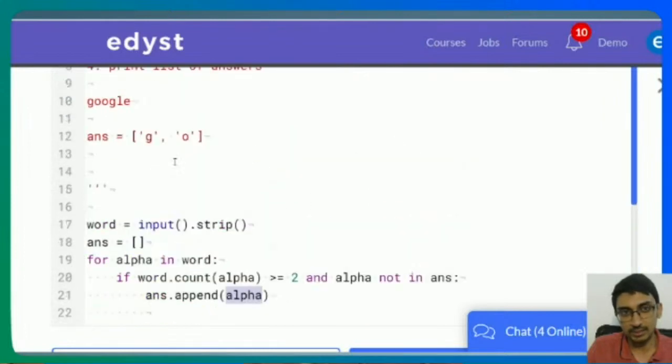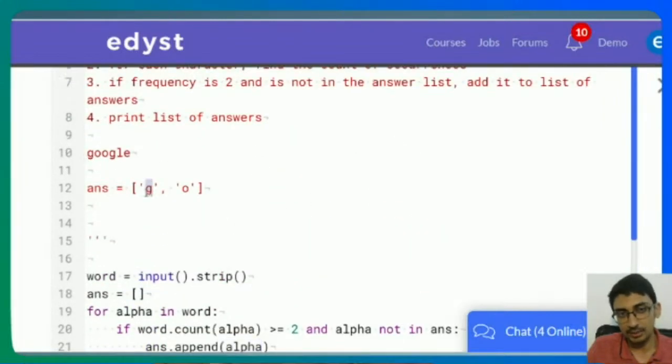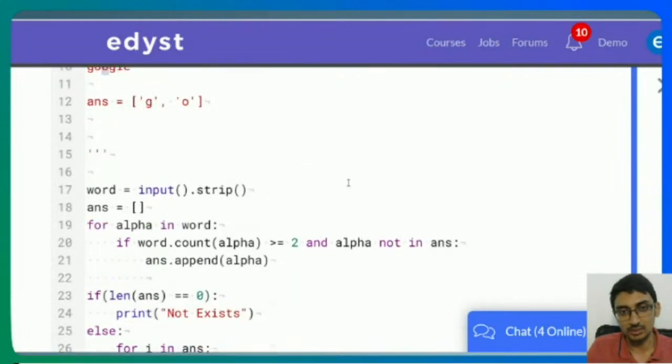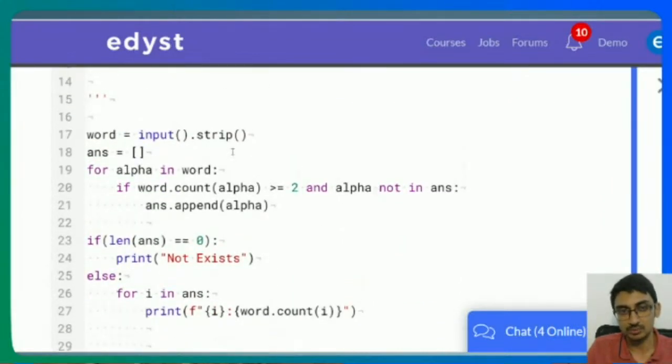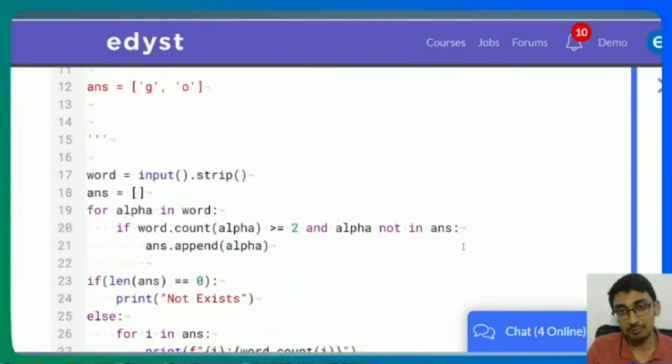So when I'm building the answer, G comes, I append G. O comes, I append O. O comes again, I don't want to append O again. I'll append it only once. That's what I'm doing. So I check if it's not already there, then only add it. Does that answer your question for the if condition? So as long as the count is 2 or more, and it's also not been considered previously.